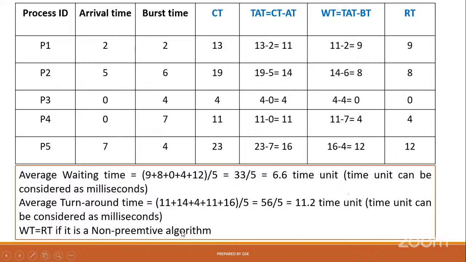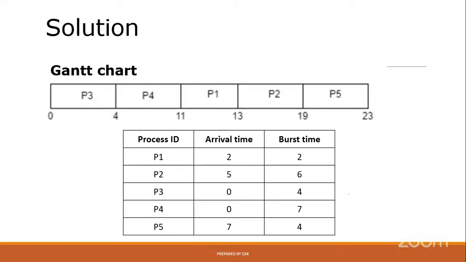If it is a non-preemptive algorithm, we have covered preemptive and non-preemptive algorithms. Preemptive means partial execution. Only 2 units of time will be executed for a particular process, next 2 seconds for P2, next 2 seconds for P3, and so on. But FCFS is not preemptive; it is continuous execution. Once the execution is started, the complete time will be allotted to that process only.